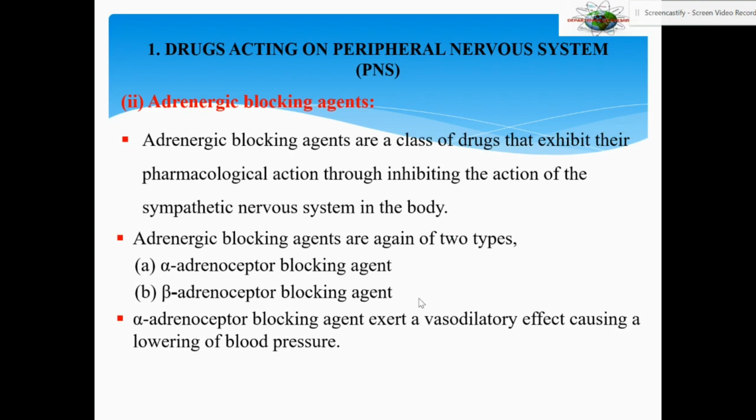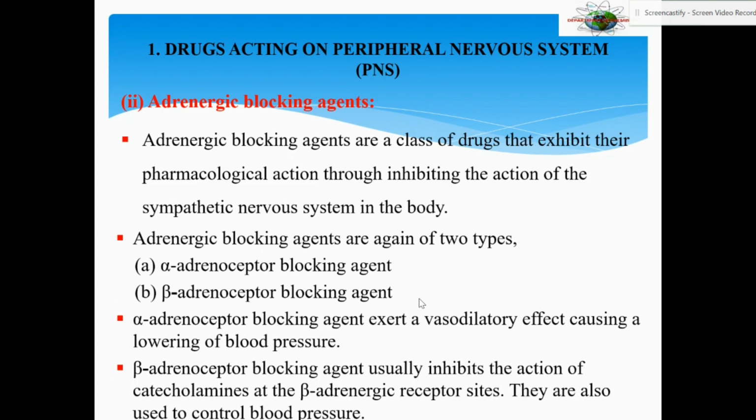Alpha blocking agents exert a vasodilatory effect, that means they dilate the blood vessels and lower blood pressure. Beta adrenoreceptor blocking agents also reduce blood pressure. They usually inhibit the action of catecholamines at the beta adrenergic receptor sites. We have seen they block that site, they enter that place, so the natural chemical cannot get locked to the receptor. And they are also used to control blood pressure.